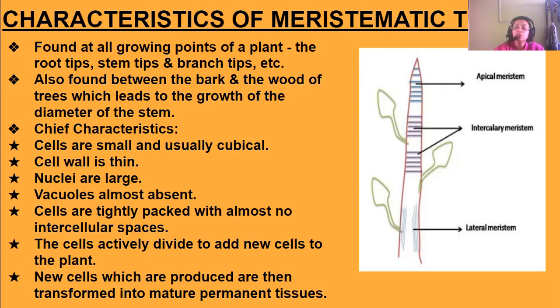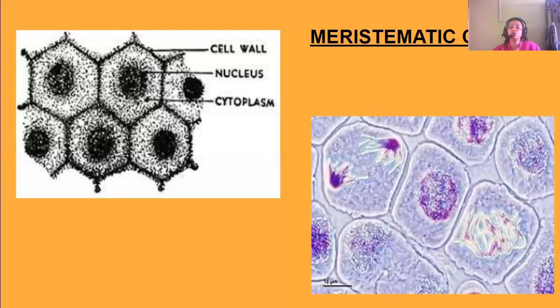Now, see, this is the picture of the meristematic cells. There is a thin cell wall, the nucleus is large, there are practically no vacuoles, and the cells are very tightly packed without any intercellular spaces between them. Cytoplasm is spread throughout the cells. This is the colored picture of the meristematic tissues. This is the actual cell, and this is the cell division going on. Here also cell division is going on, in this also.